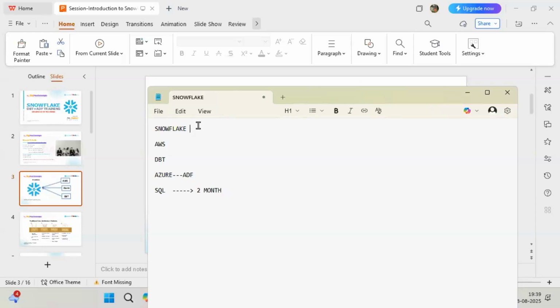After that, to load the data, the combination will be AWS using Snowpipe. Right now you don't know anything, that's fine. And in some projects the combination will be ADF for loading the data. So for that purpose, I'll use AWS and Azure, and DBT for transformations.